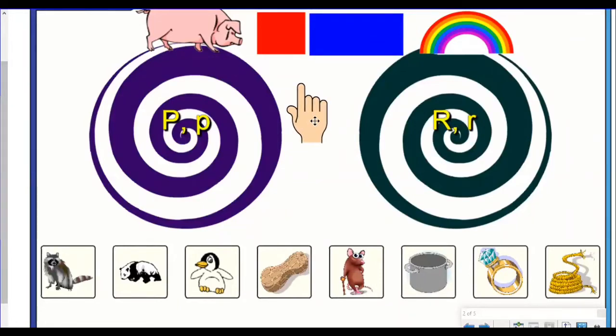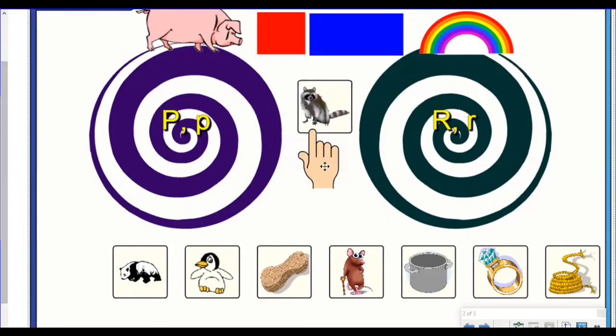If the word begins like rainbow, we're going to put it in the letter R target, because the letter R makes the R sound. Let's sort.